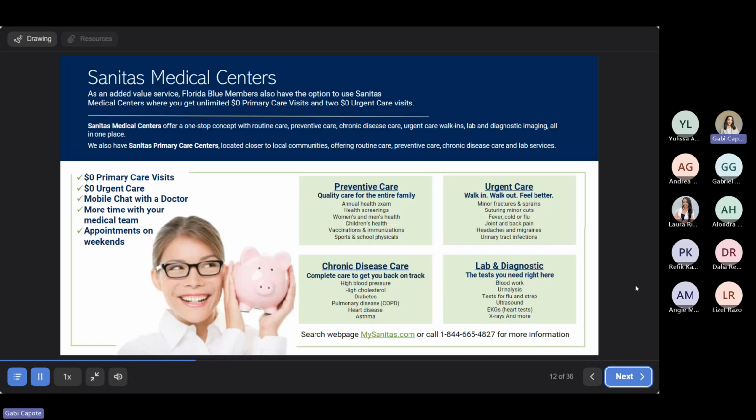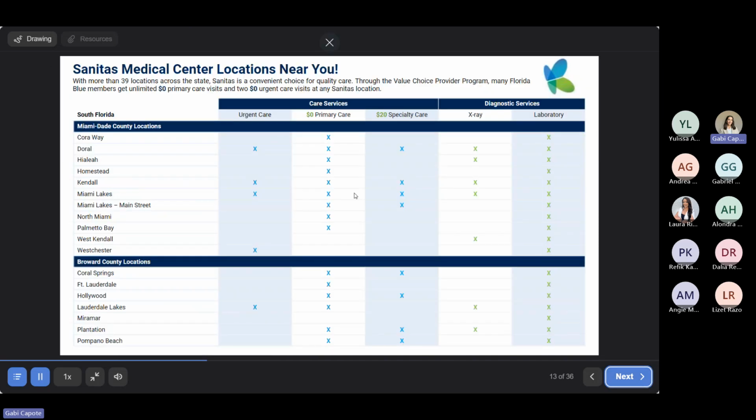Also, if you happen to find yourself in Florida, I know that most, if not all of you, are located in LA. I won't speak on this too detailed, but Sanitas Medical Centers is a very convenient freestanding facility where you can get a lot of these services done, but it is located only in South Florida. So if you happen to be in South Florida and you would like any services done, here is a map with the locations.